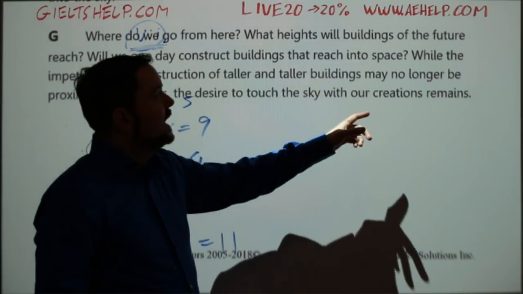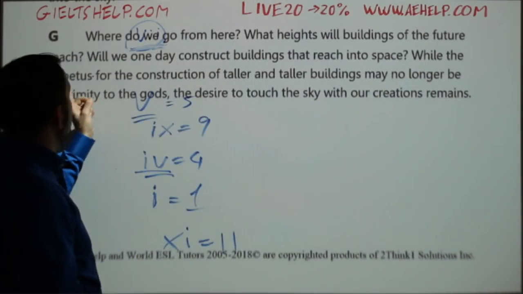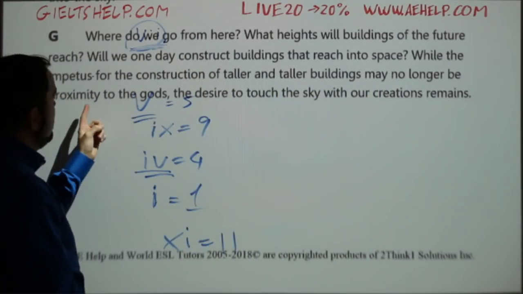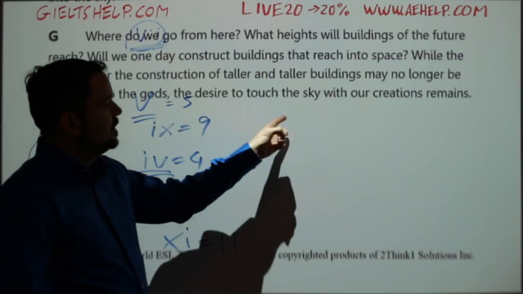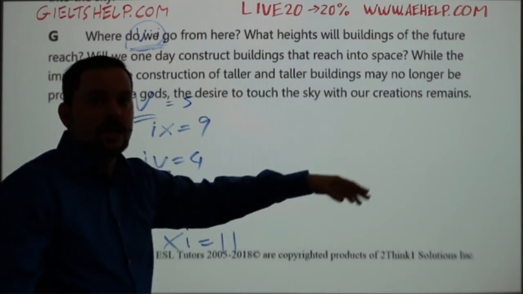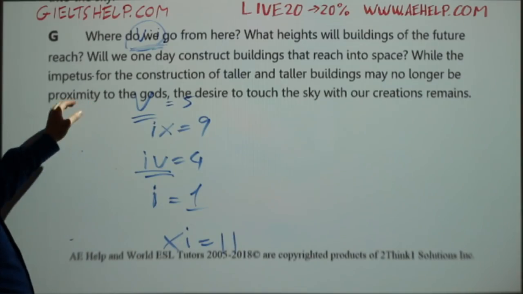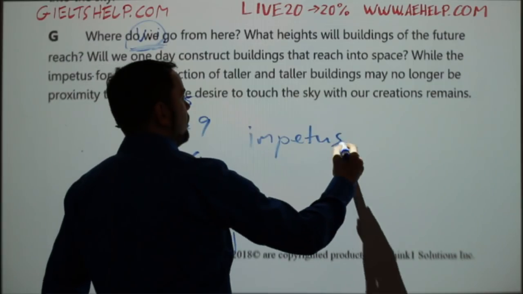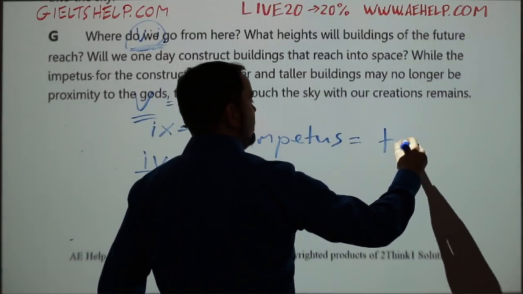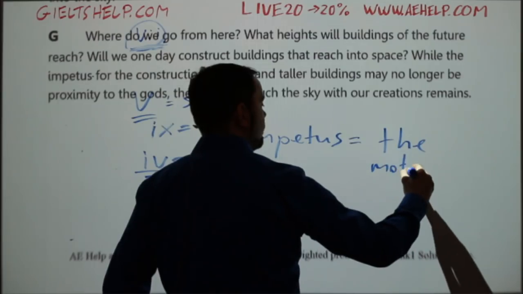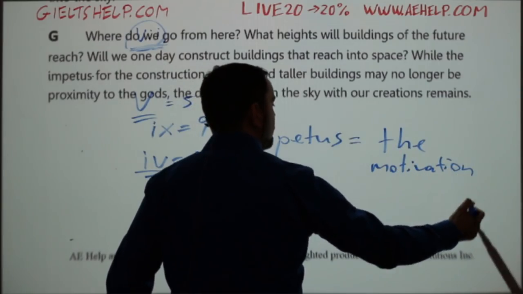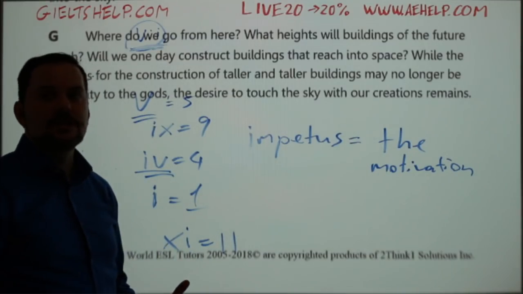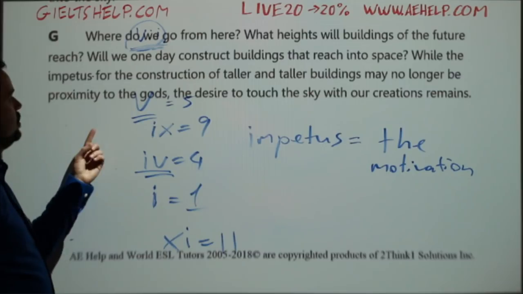So Benson asks, can I explain this? While the impetus for the construction of taller and taller buildings may no longer be proximity to the gods, the desire to touch the sky with our creations remains. Okay? So, the impetus means the motivation.